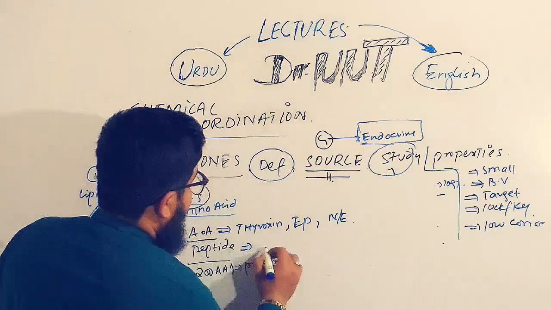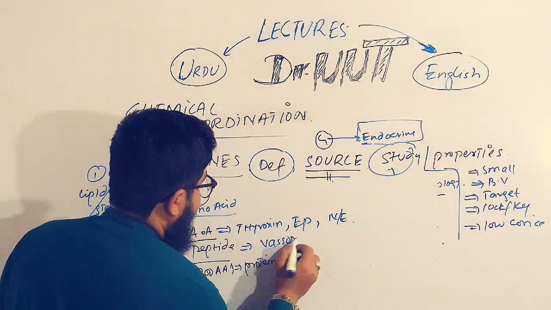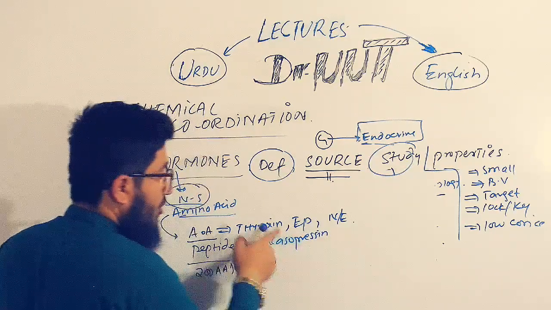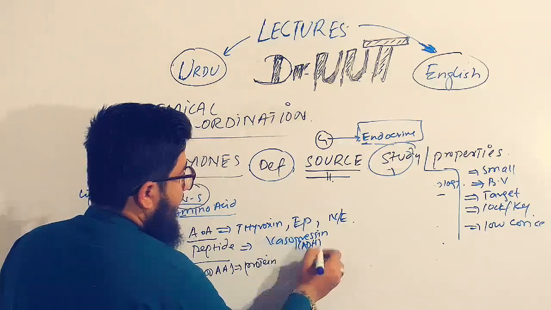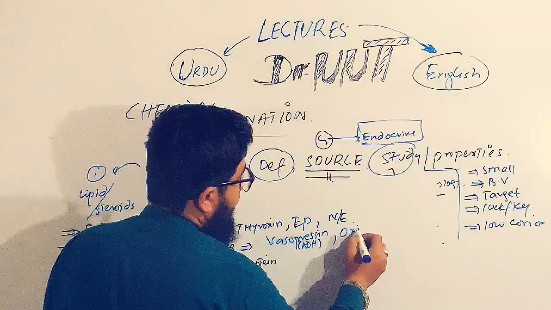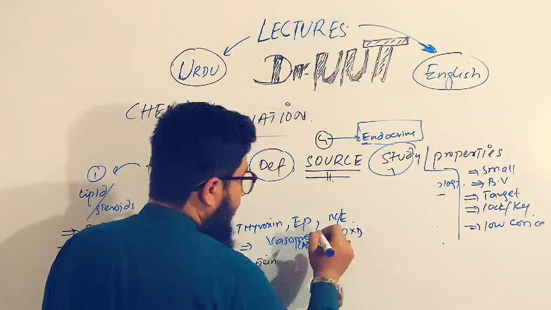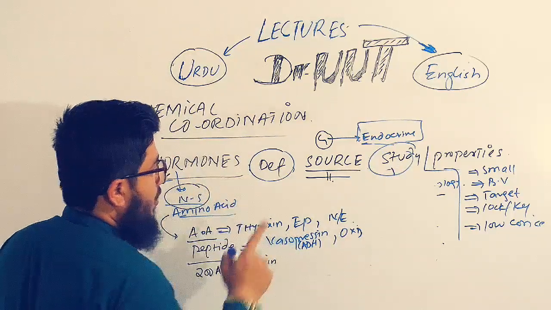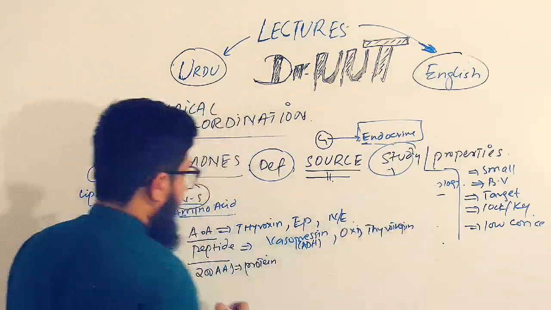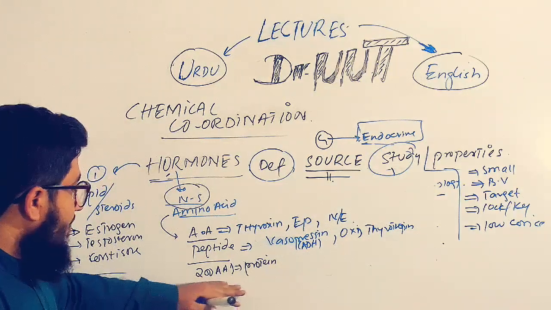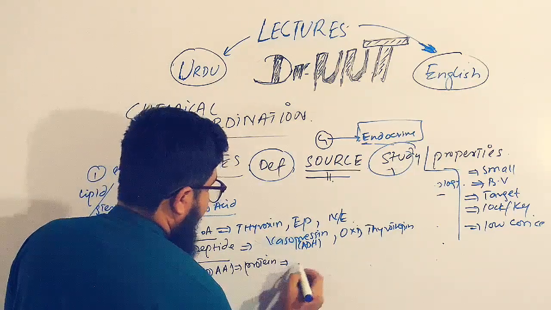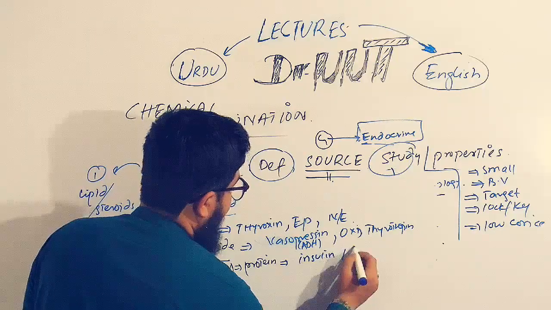What are they? They are very simple. We have vasopressin, also known as antidiuretic hormone. We have oxytocin, and another one, thyrotropin. And another type is protein based, whose hormones are insulin and glucagon.